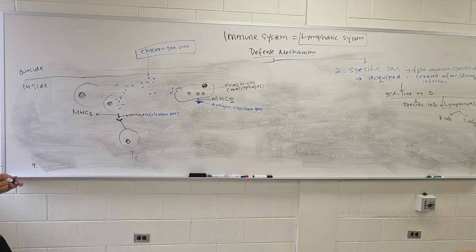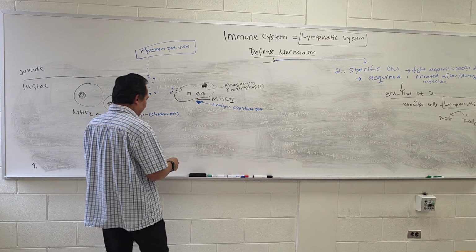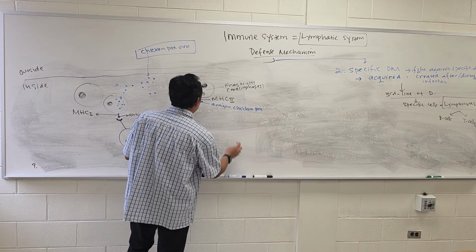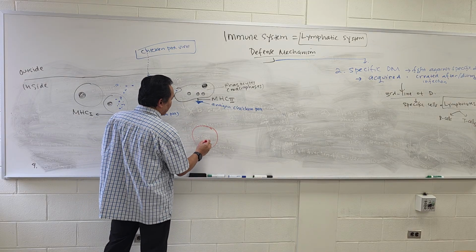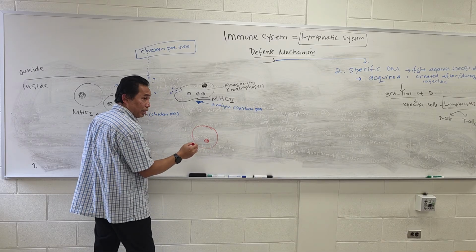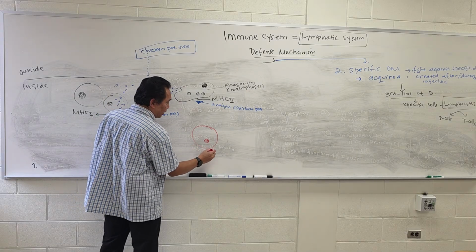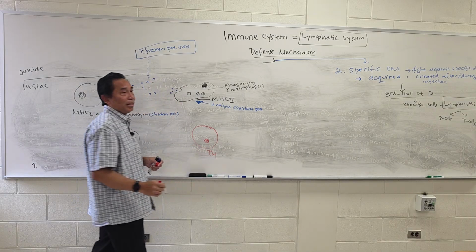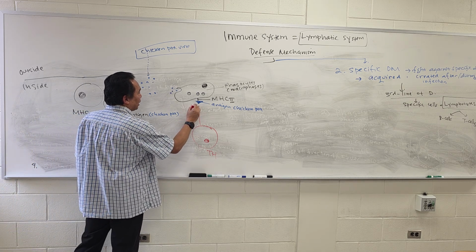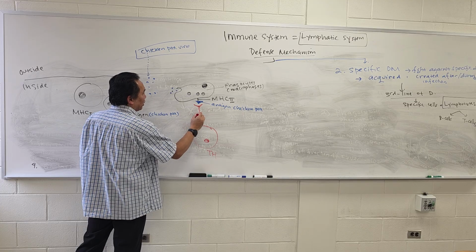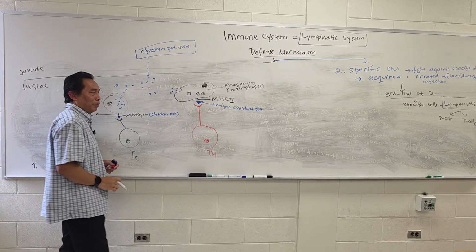Okay? Now, these antigens, which are on MHC number 2, marker number 2, will be recognized by another T cell, which is T helper. Alright, so T helper has the ability to recognize this because the receptors look like this, right?